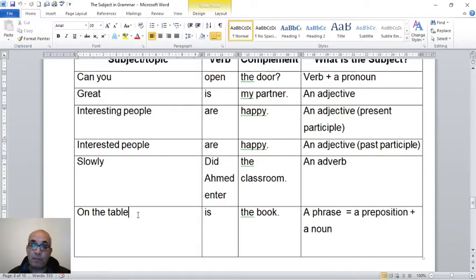On the table is a book, or is the book. This is the kind of language we use in poetry, or in romantic writing, or in stories, or in descriptions, but we don't use it like this in your writing in your exams, unless you get to write a descriptive paragraph or something.